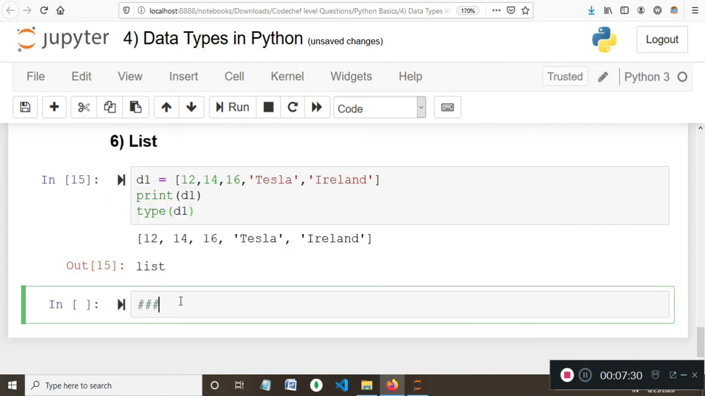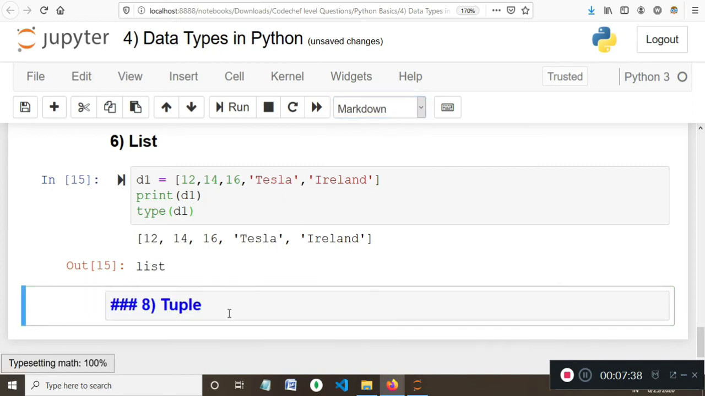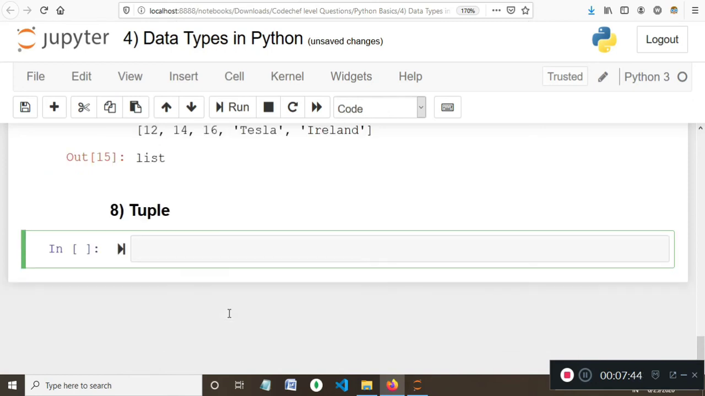Likewise, we have something called tuple. Tuples are very similar to lists, and there are a few major differences as well, which we'll discuss in a separate video when we discuss the topic of list and tuple. The thing to keep in mind about tuples is that they are represented in parentheses. Again, the same approach follows. We can have any kind of data types inside a tuple as well.